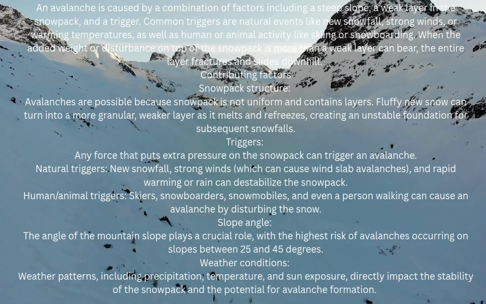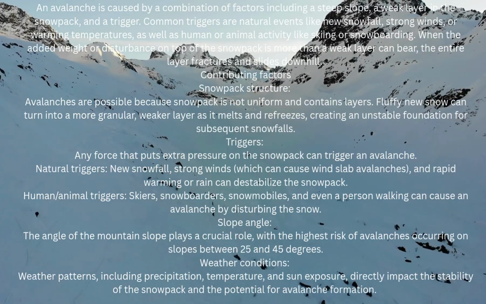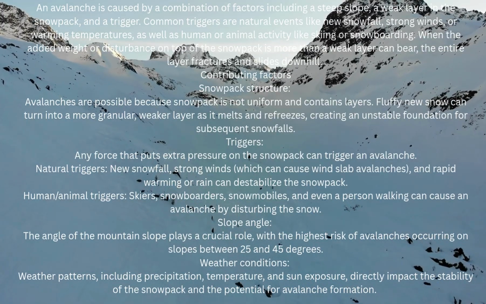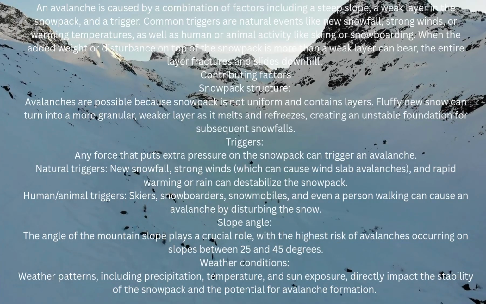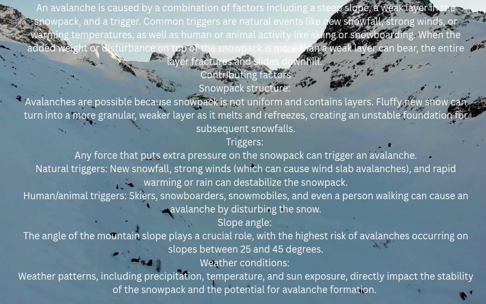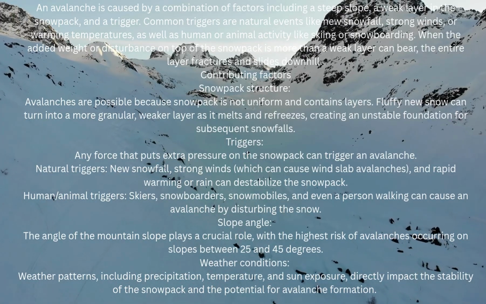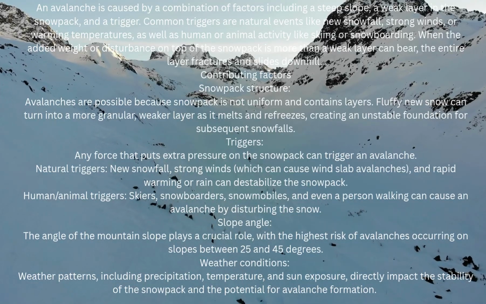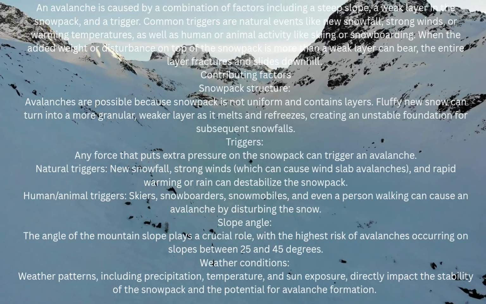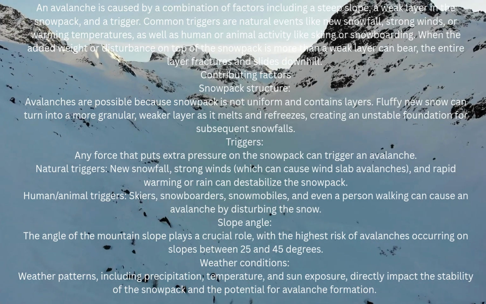Human/animal triggers. Skiers, snowboarders, snowmobiles, and even a person walking can cause an avalanche by disturbing the snow. Slope angle. The angle of the mountain slope plays a crucial role, with the highest risk of avalanches occurring on slopes between 25 and 45 degrees. Weather conditions. Weather patterns, including precipitation, temperature, and sun exposure, directly impact the stability of the snowpack and the potential